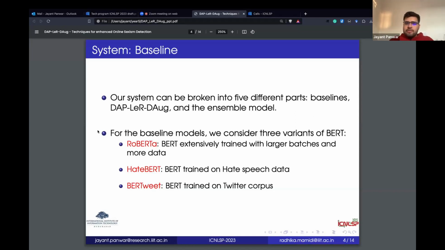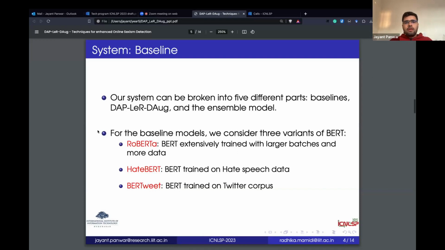For the baseline models, we have selected three BERT-based models: RoBERTa, HateBERT, and BERTweet. RoBERTa is basically BERT, which is extensively trained with larger batches and more data. I'm sure most of you are familiar with it. And HateBERT is basically a BERT model which has been pre-trained on a lot of hate speech data. It has seen a lot of corpus filled with hate tweets or hate posts from Reddit. And then we have BERTweet, which is explicitly trained on the entire Twitter corpus, so it has representational learnings for the informal sort of language that people use on Twitter.